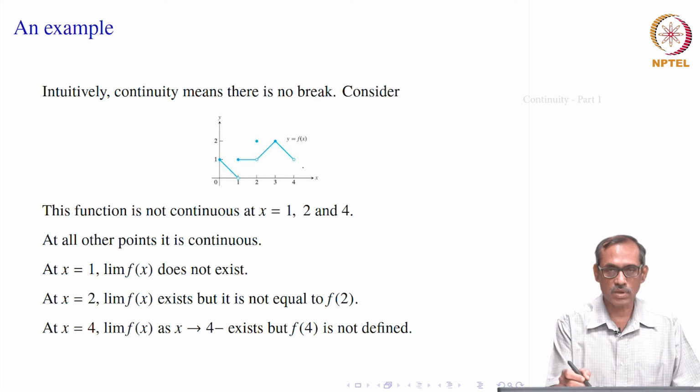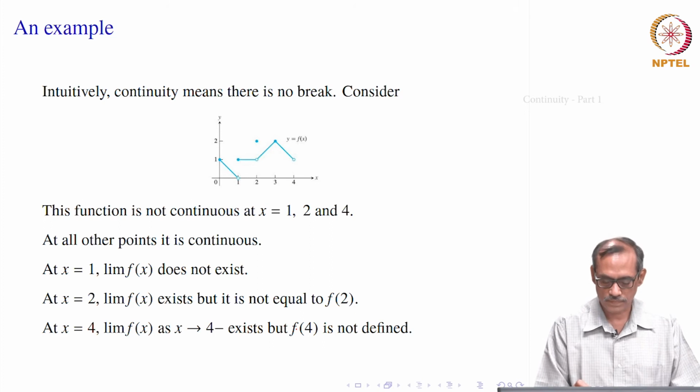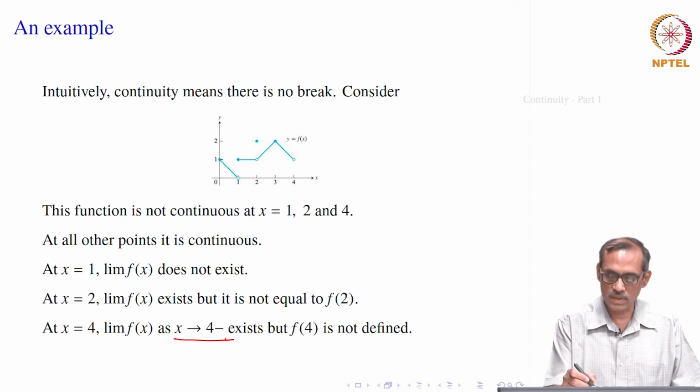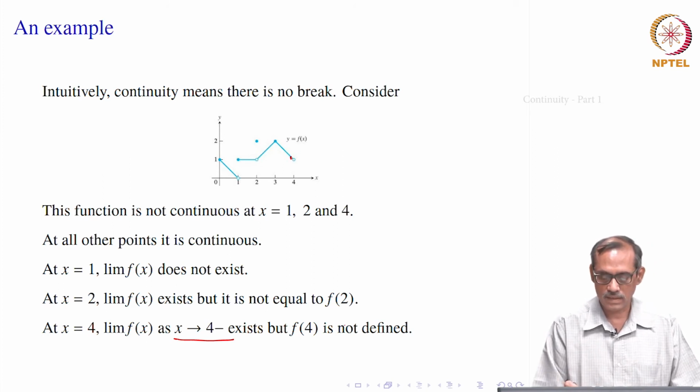But here the notion of right side limit does not apply, because in the domain of definition of f we do not have any point to the right side of 4, only the left side is relevant here. So, as x goes to 4 minus, this limit exists and all those values of f x also lie near 1. That is why the limit of f x as x goes to 4 minus exists and it is equal to 1, but f of 4 is not defined. So, had you defined f of 4 equal to 1, then it would have been continuous at that end point.